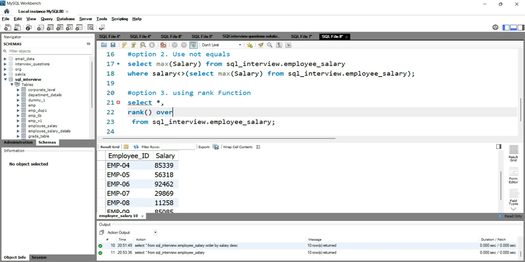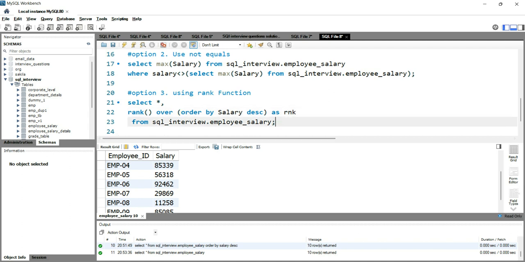Now if I use this rank function here, rank over, as I told you that we will use this partition, but for this simple example we don't need to use any kind of partition. We can simply put rank over a particular column, and then we can give whether we want that particular column, in our instance it's salary, to be in ascending order or descending order, and based on our ascending and descending order the rank will be applied. So for us we need to put salary in descending order, so we'll simply put order by salary and then we'll put descending, and we'll give a name to this rank column as RNK, right?